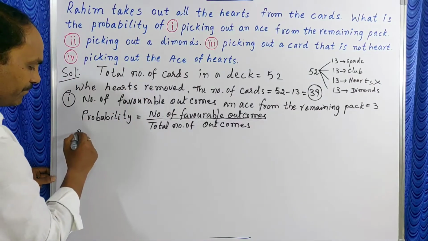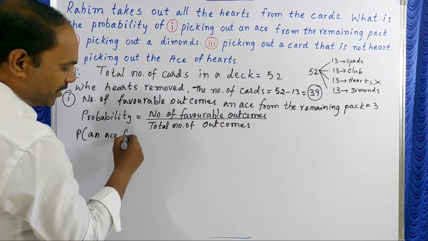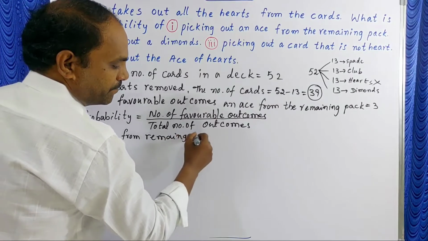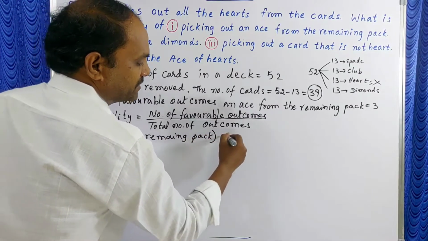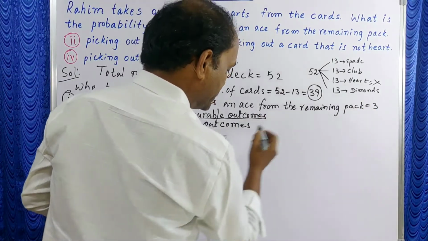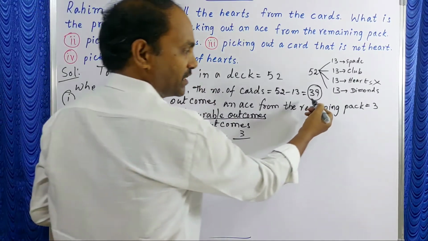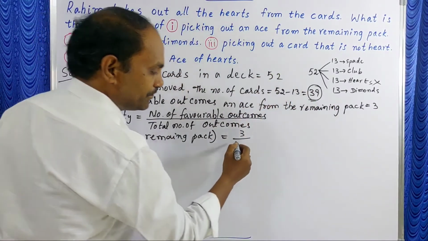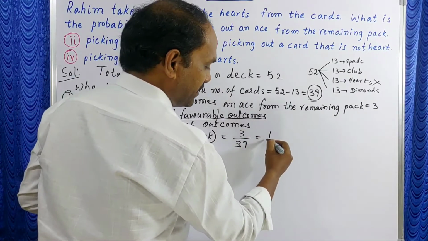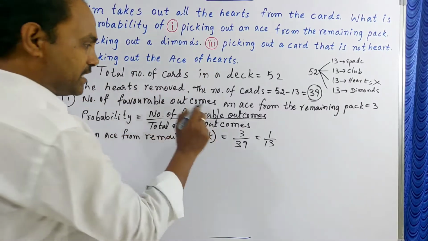So P of an ace from the remaining pack is equal to, in this case, number of favorable outcomes 3 by total outcomes, 39 only, not 52. When you do the cancellation, 3 ones, 3 threes, 1 by 13 is the answer.